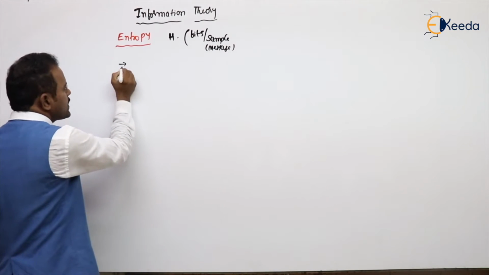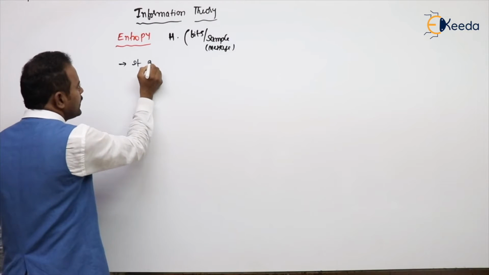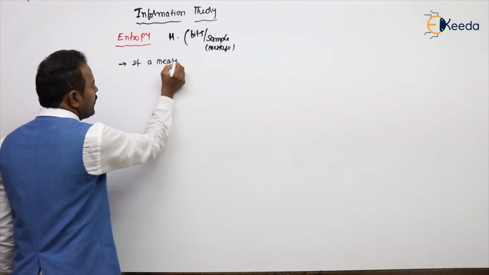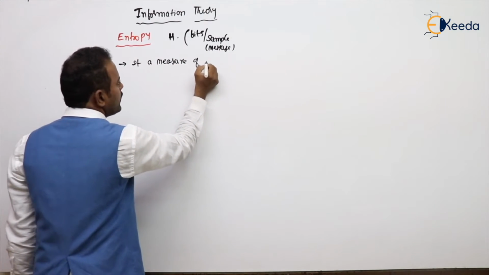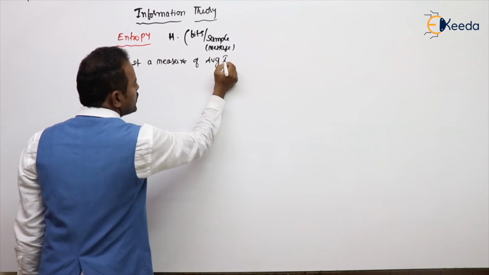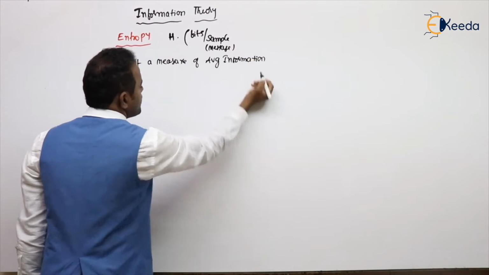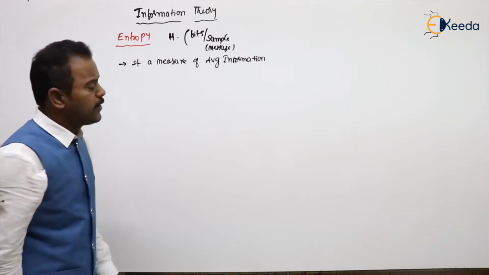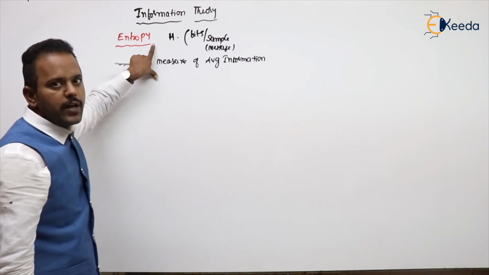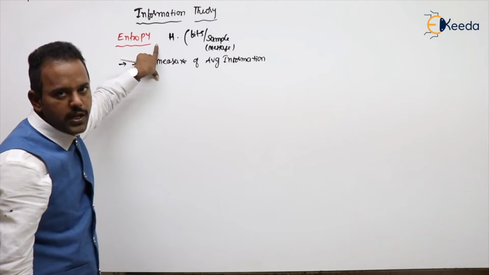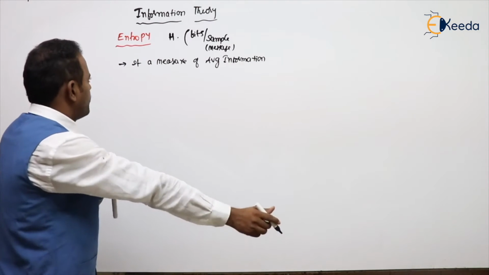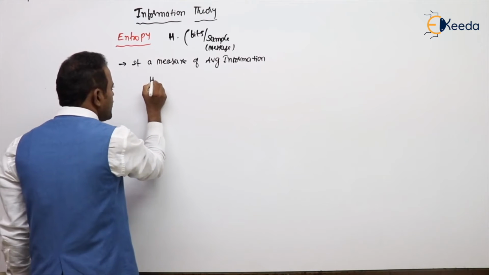What is entropy, sir? Entropy is a measure of average information. It's a measuring of average information. Entropy is very important; a number of times questions are coming. Now follow. What is the entropy formula?